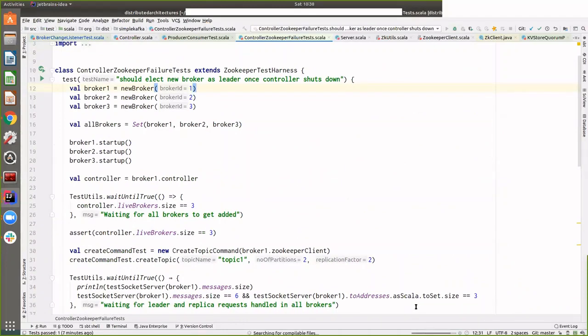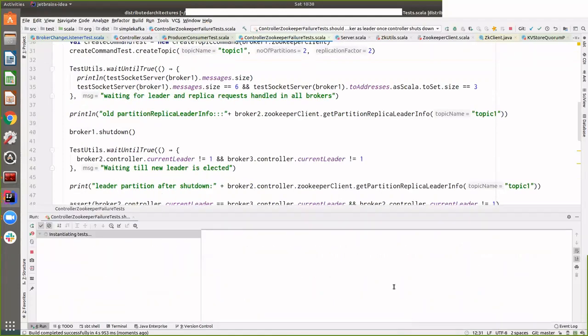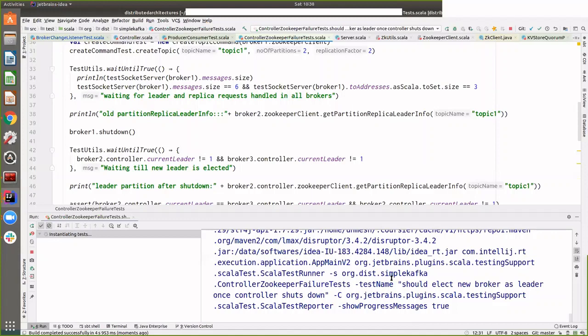Again, I will just run this test for the sake of showing it works, but you can always try it yourself.